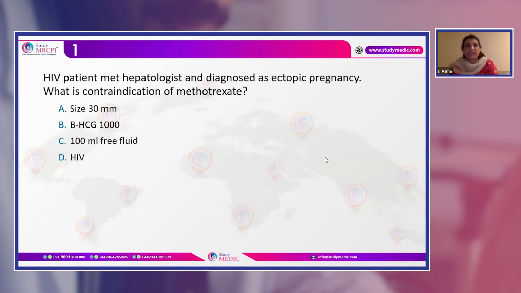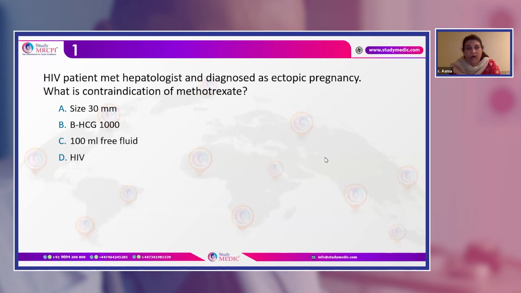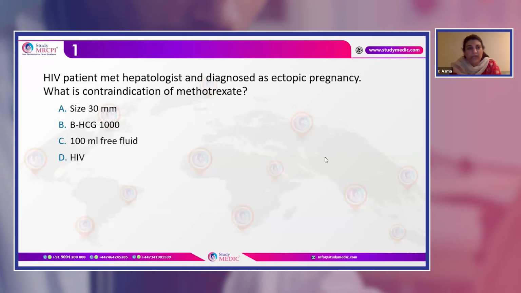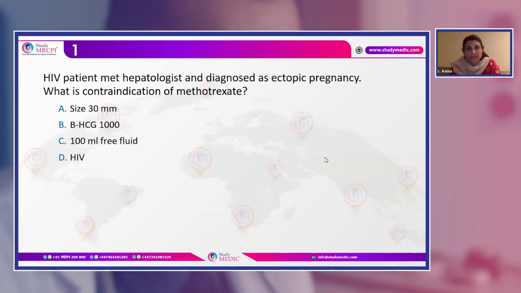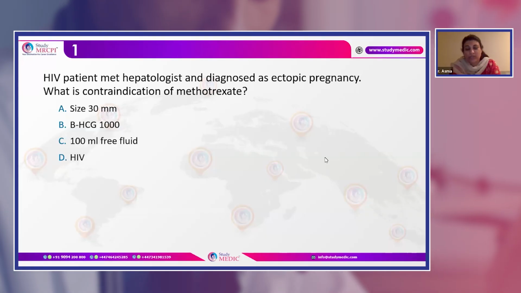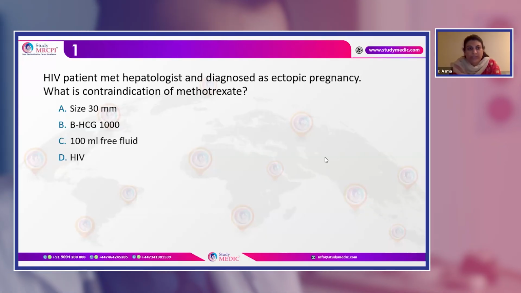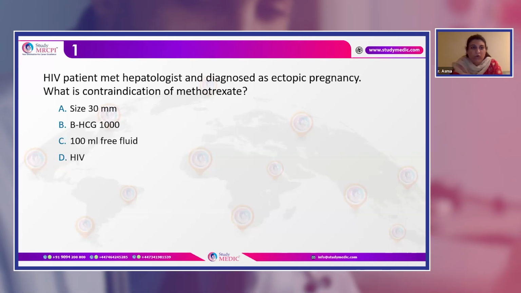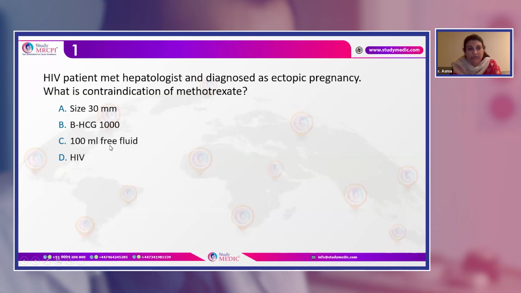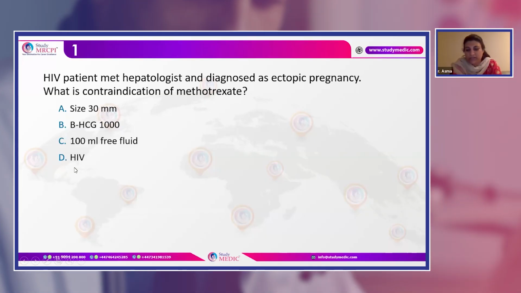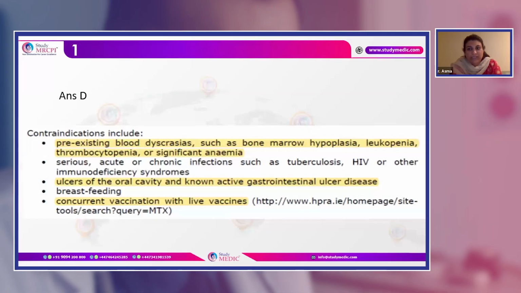These questions are going to give you an idea of how the exam questions will be. An HIV patient met a hepatologist and was diagnosed with an ectopic pregnancy. In this case, what is the contraindication of methotrexate? Four choices are given: one is a size of 30 mm, beta HCG of 1000, free fluid of 100 ml, and option D is HIV. So the answer here will be D.